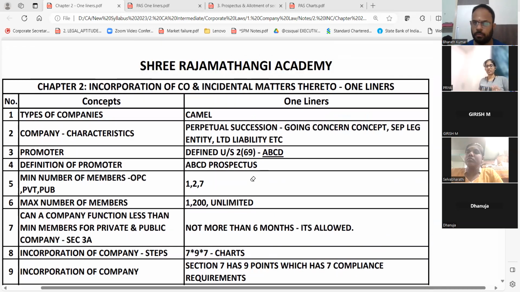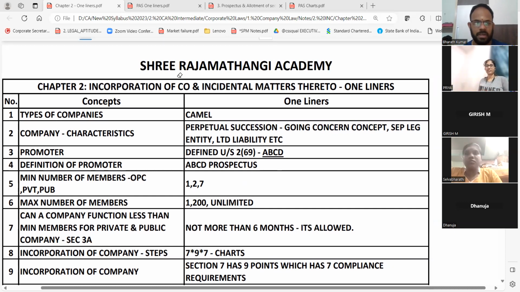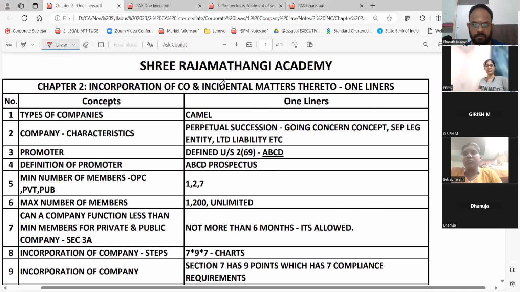What is chapter number 2? Incorporation of company and matters incidental thereto. Types of companies, we already told, CAMEL. You remember? Yes, we told it in a separate way, where separate PDF notes have been covered and done. Characteristics is only for you to know. Mostly, in some places, you will have to glance at this: going concern concept, separate legal entity, limited liability, etc.